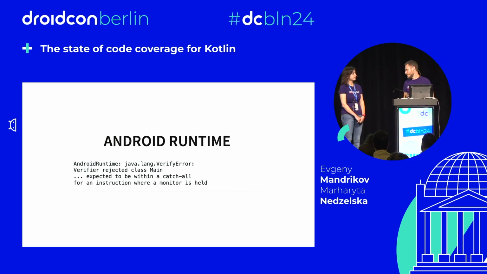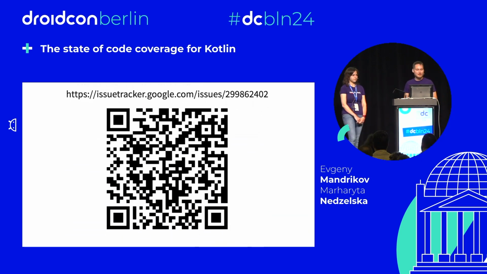If you cannot rewrite the code, like if it's in third-party dependencies, our recommendation is: don't measure code coverage for third-party dependencies. Exclude them. Unfortunately, as far as I know, you cannot do this for Android projects, but there is a feature request for it. What we can do as a community is go and vote for this feature, so that at least we can start testing our application while excluding the third-party code. Hopefully, they would also help us here.